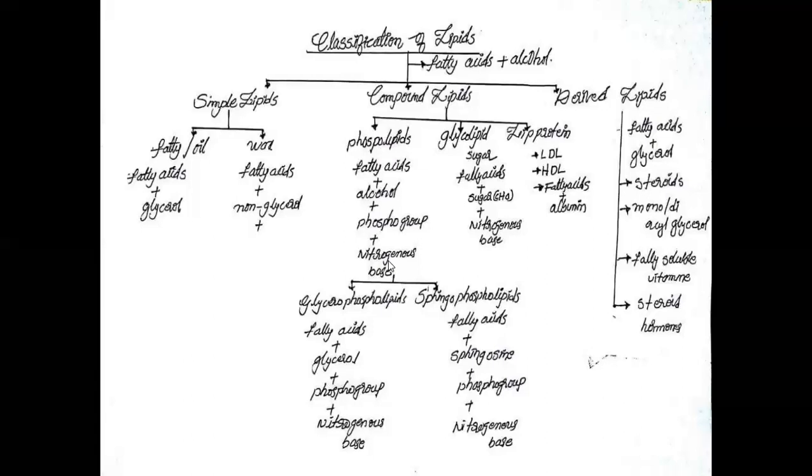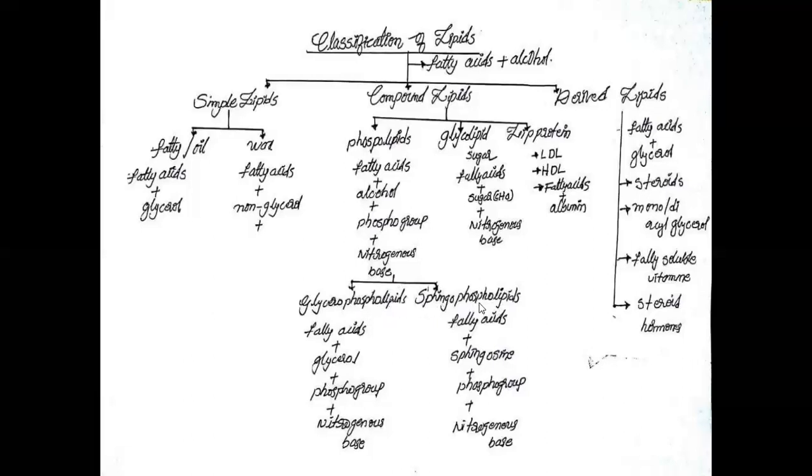Based on the presence of alcohol, phospholipids are classified into two groups. They are glycerophospholipids and second one is sphingophospholipids.